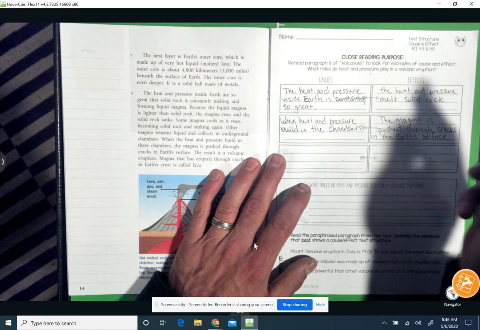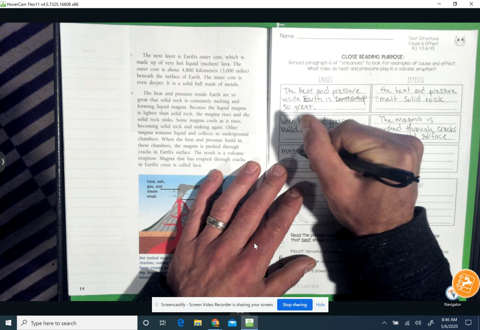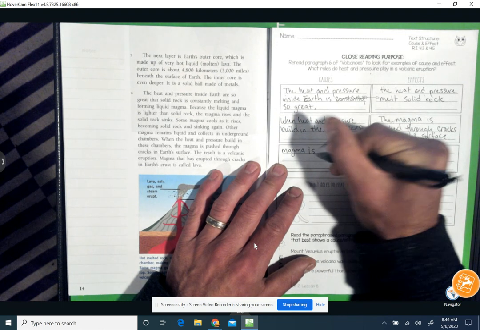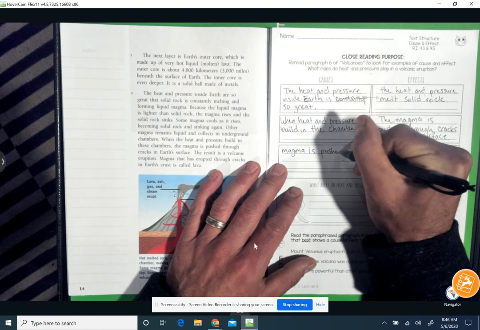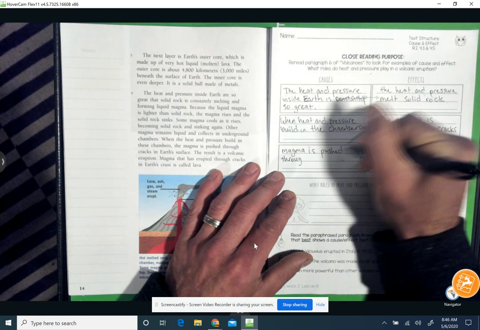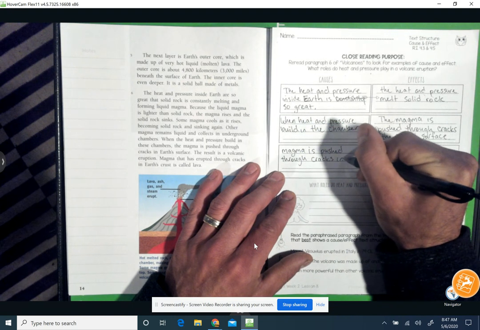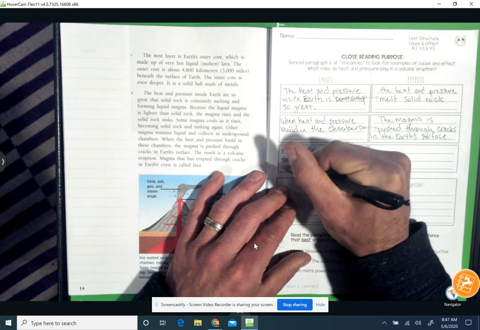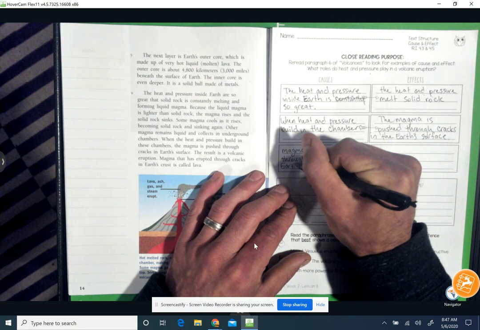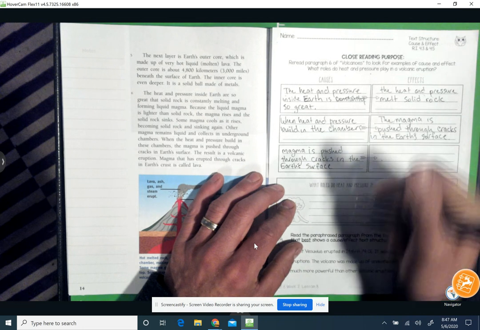So we have magma is pushed through cracks in the Earth's surface. Okay.